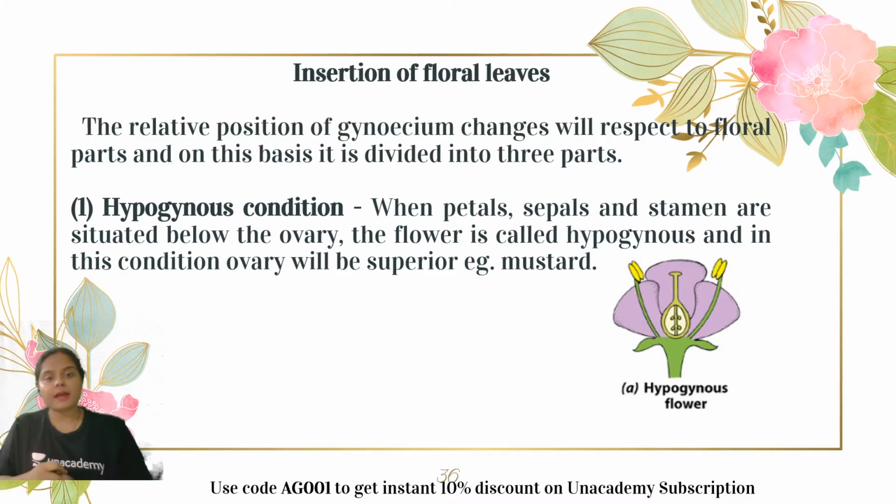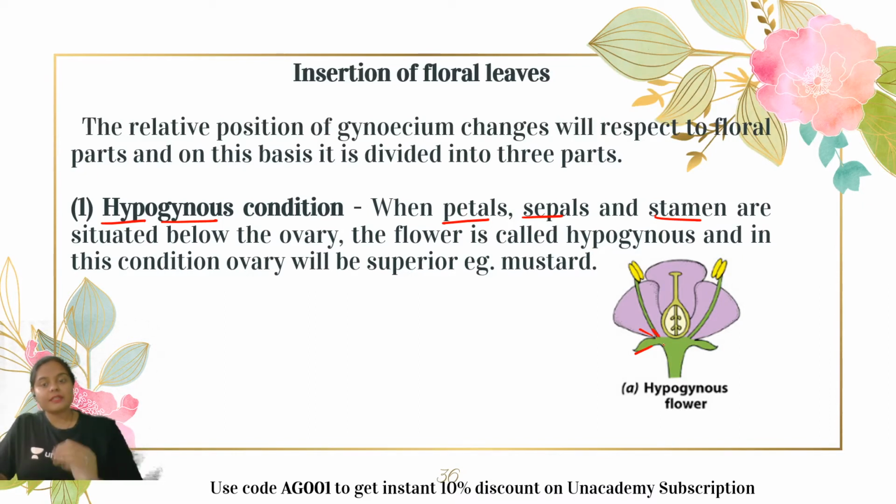What happens when the petal, sepal, and stamen, all the three outer whorls of the flower, are present below the ovary? Hypo is below, gynous is for ovary, that means below the ovary. See the outermost sepal, then the petal and the stamen.